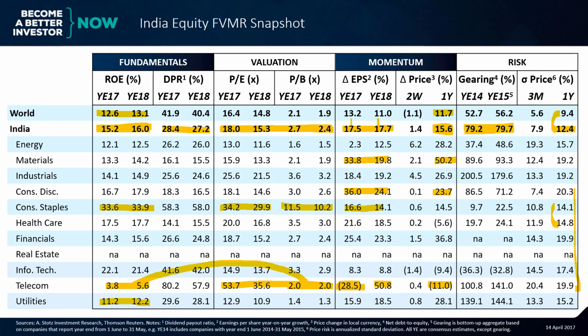That gives you a general picture of what's happening in India. Relatively high return on equity, though that may be partially because gearing's a bit high. You're paying a slightly higher than world average PE and price to book also, but you're getting steady earnings growth. Right now, analysts are forecasting between about 17 to 18% earnings growth. So not a bad story in India right now.